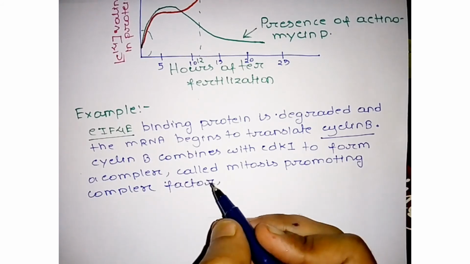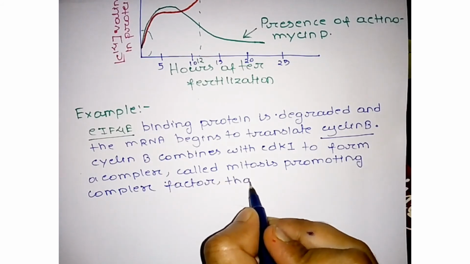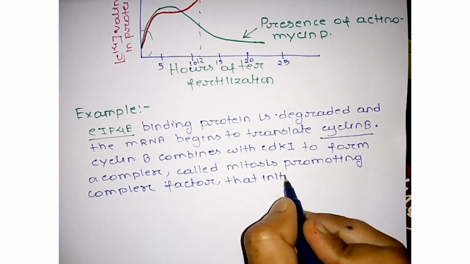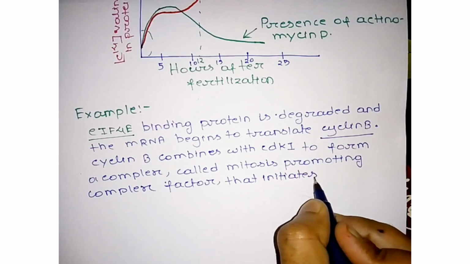What is the role of this complex? It initiates cell division.